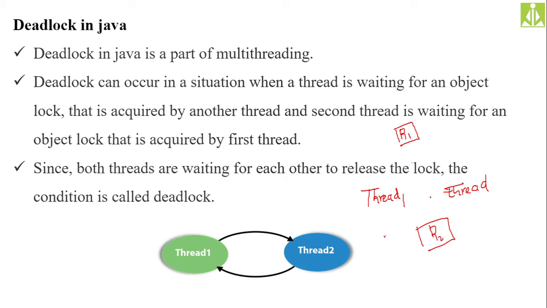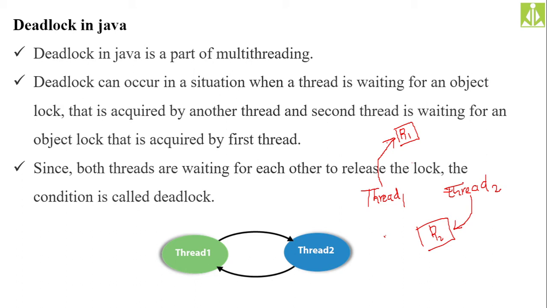Now how will thread 1 and thread 2 compete for these resources? Let us assume thread 1 is competing for R1 as well as R2, and thread 2 is also competing for R1 and R2. Then what will happen? Let us assume thread 1 got access to R1, acquired R1, then thread 2 acquired R2.